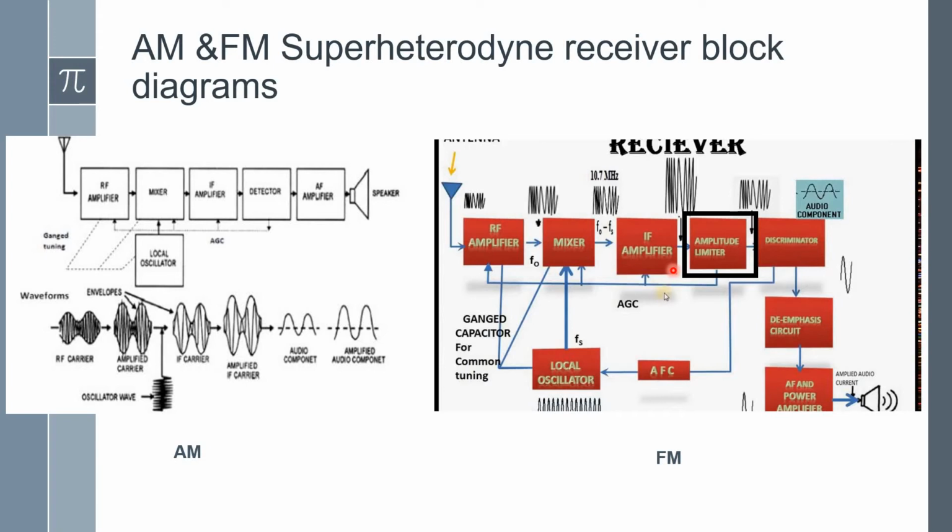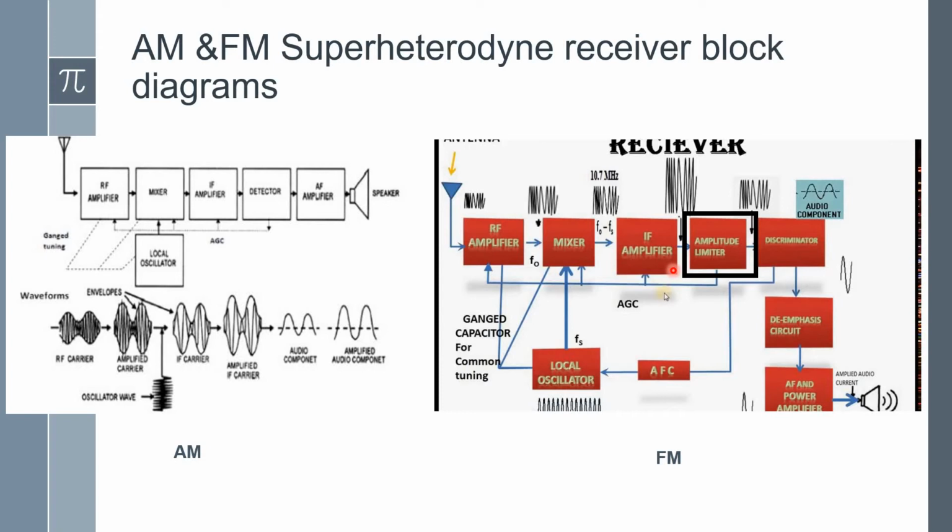The main importance is that in frequency modulation, the amplitude of the carrier is constant. In amplitude modulation, the amplitude of the carrier is continuously varying. So if any amplitude variation is present in the received signal, we can recognize that it is because of noise.